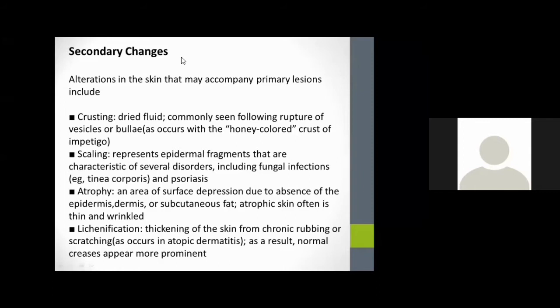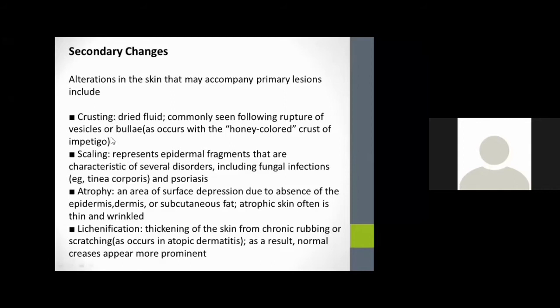And next come the secondary changes, that is, any alteration in the skin that may accompany primary lesions, including crusting, scaling, atrophy, lichenification. Whether any secondary changes are present or not also helps to diagnose conditions like impetigo.